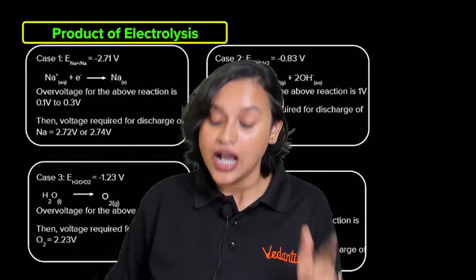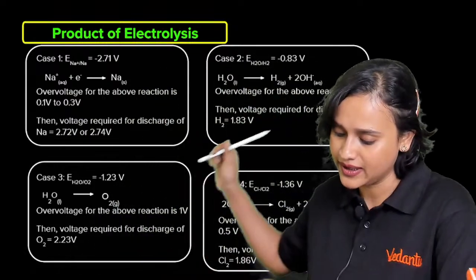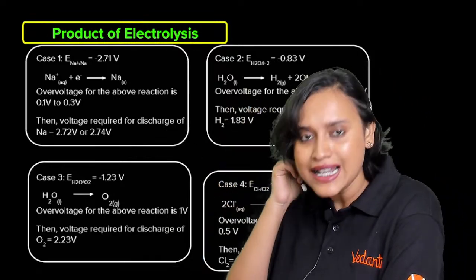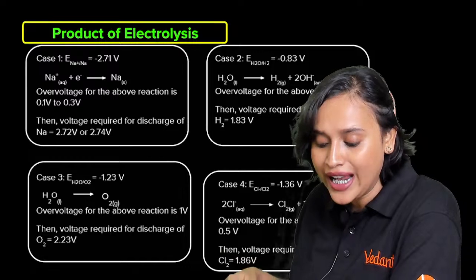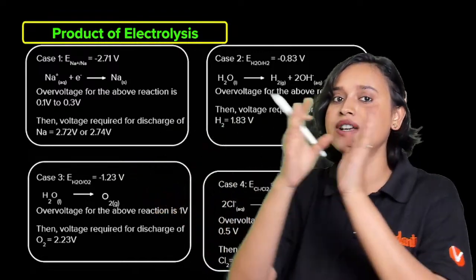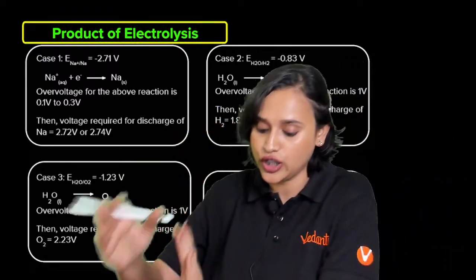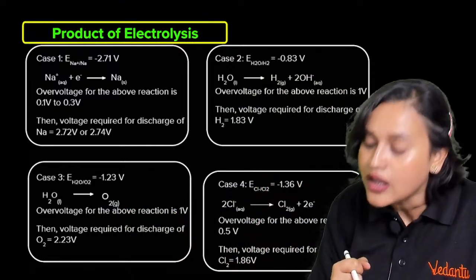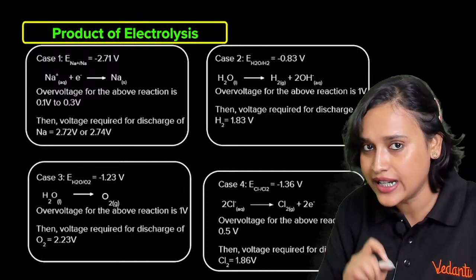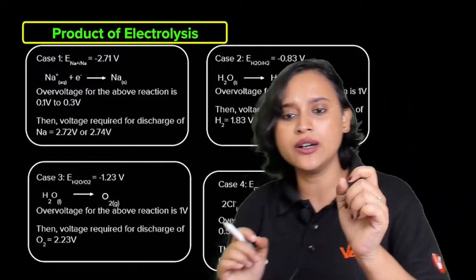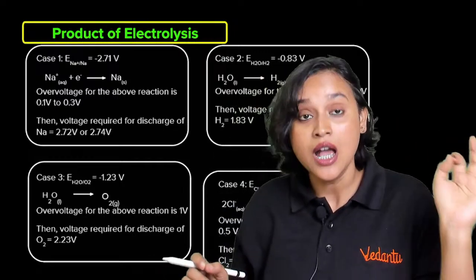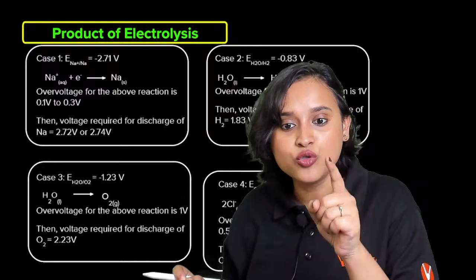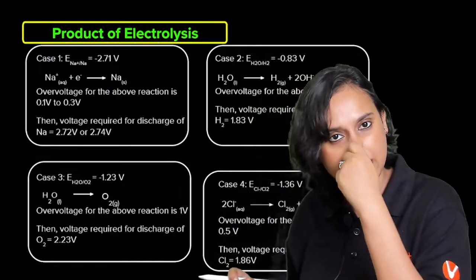Is this clear? Now, see what happens. There are 4 different cases, everybody. Case 1: let's say that the E value for Na plus to Na, when sodium plus is getting converted to solid sodium, is minus 2.71 volt. Here, the over voltage for this reaction is 0.1 volt to 0.3 volt. But the voltage required for discharge is minus 2.72 volt or 2.74 volt.